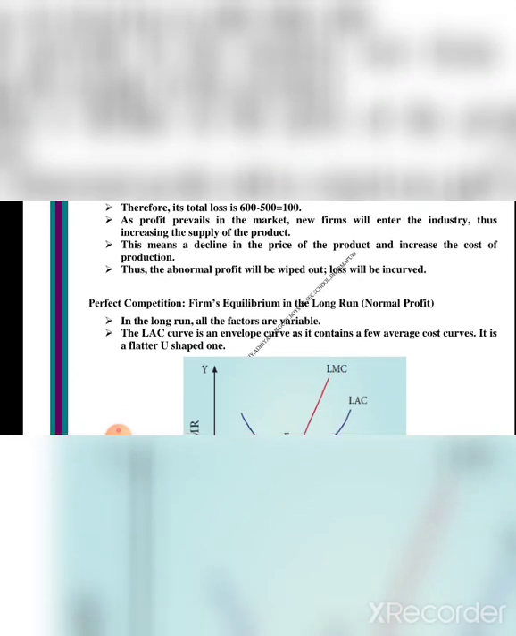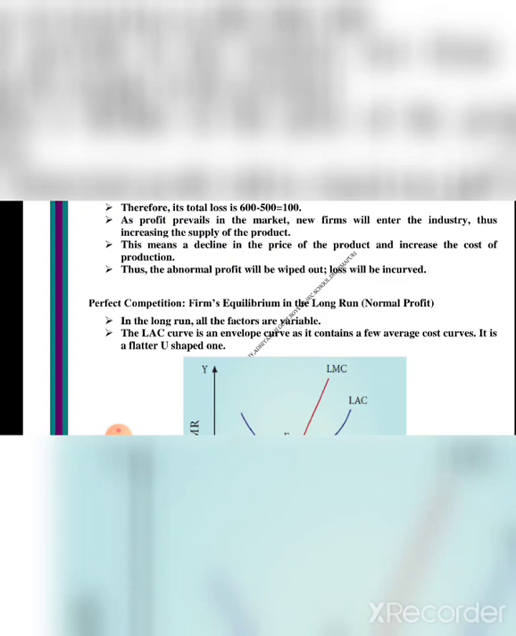Next we will see about the perfect competition firm's equilibrium in the long run. First we saw the short run, now we are going to see the long run, which is about normal profit. Long run means we will get the normal profit. Short run means we will get the loss, 600 minus 500 is equal to 100. So now we are going to see about the long run normal profit.